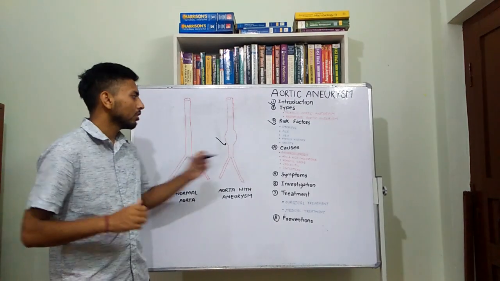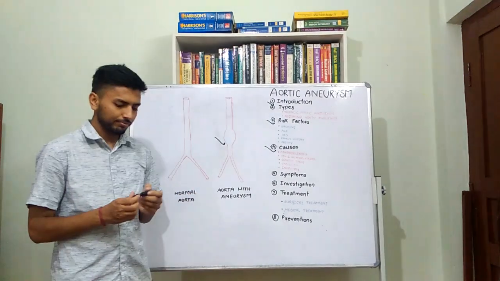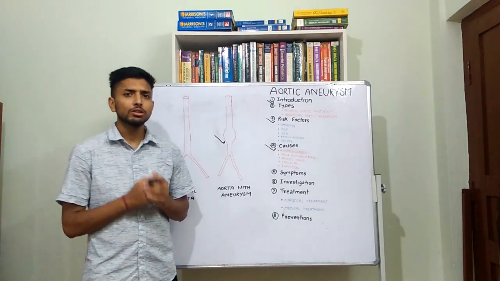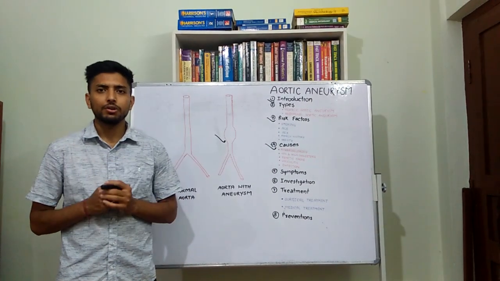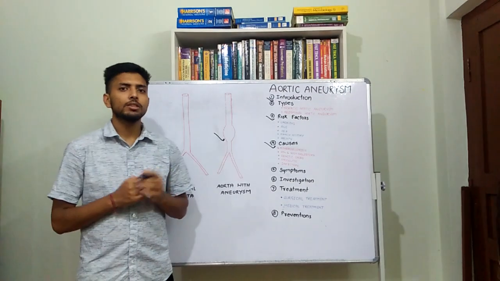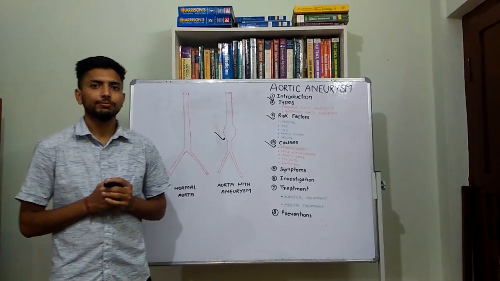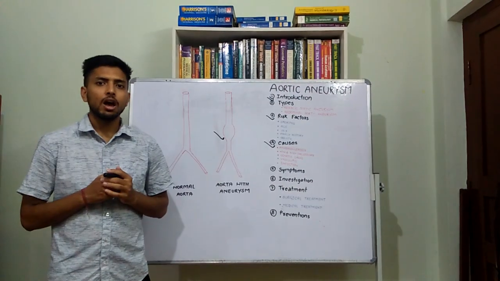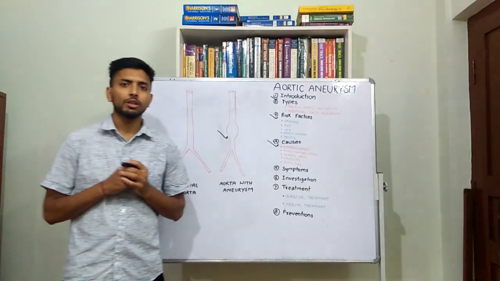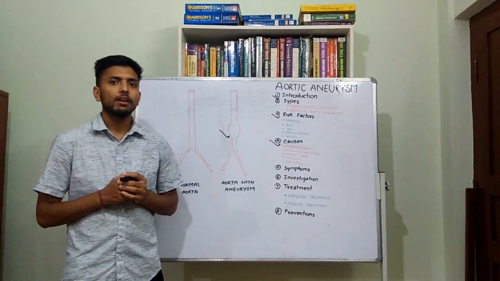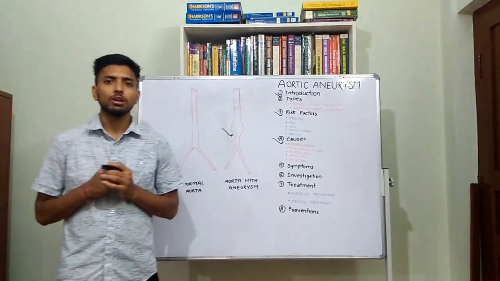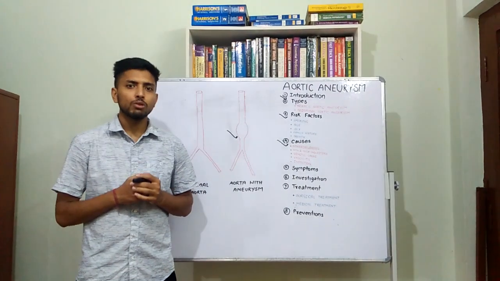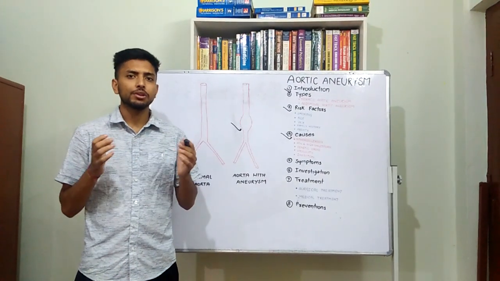Now let's discuss the causes of aortic aneurysm. Atherosclerosis. It is the most common cause of aortic aneurysm, which simply means hardening of the blood vessel. About 80% of the cases of aortic aneurysm are associated with atherosclerosis. Hypertension and high cholesterol level favor the formation of atherosclerosis, which ultimately leads to the formation of aortic aneurysm.